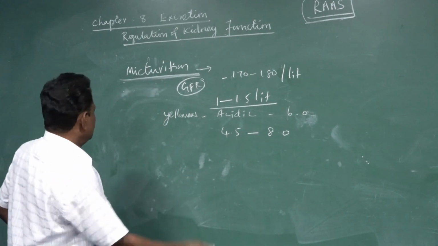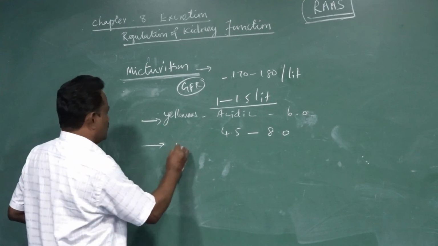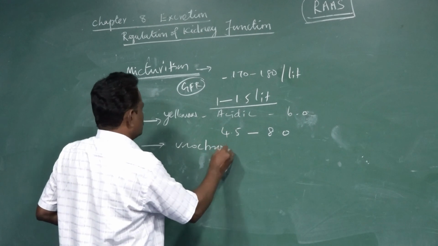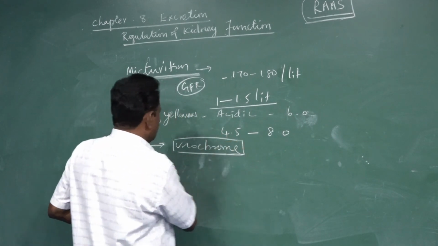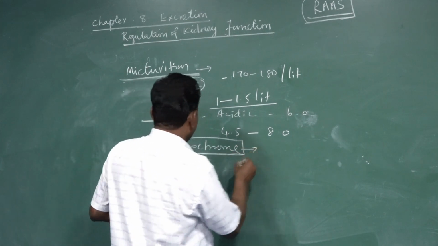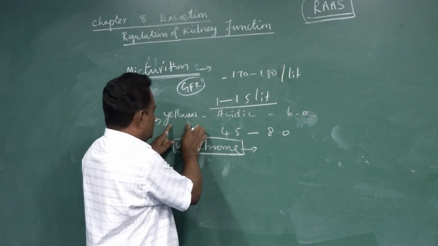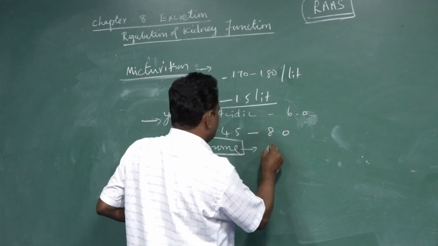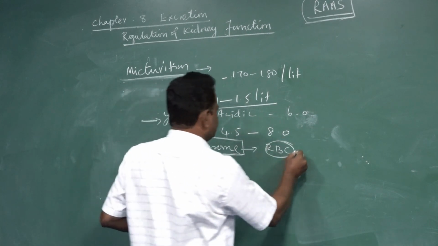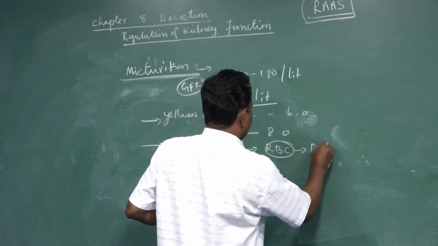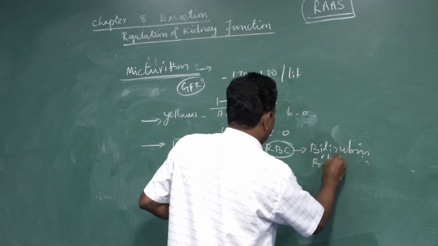The yellow color is due to a coloring substance present in the urine called urochrome, which gives the urine its specific yellow color. This is because of the destroyed products of RBCs: bilirubin and also biliverdin.